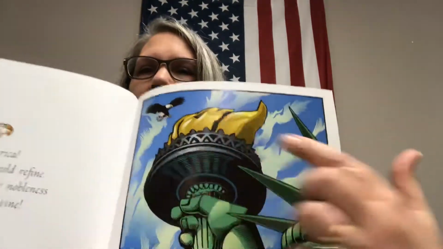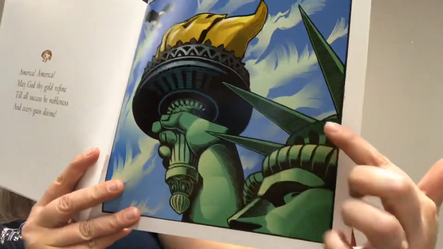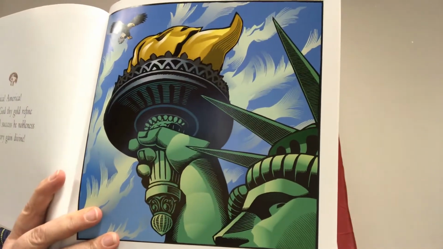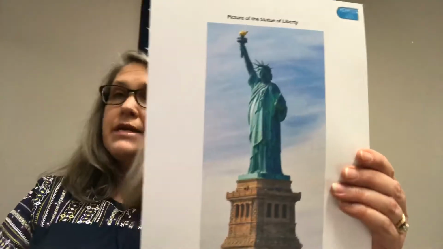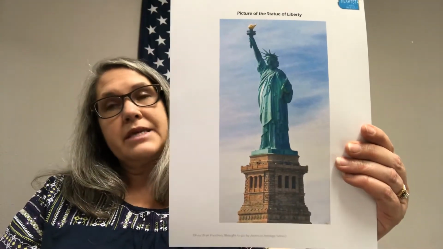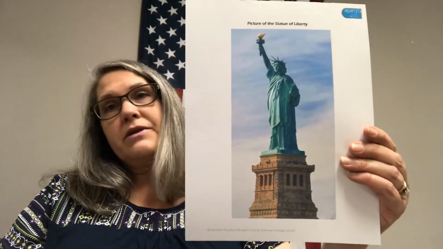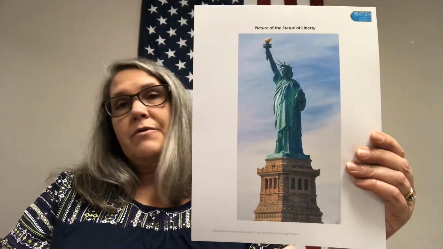Remember, there was the eagle flying up here, and then there's this big statue, and we can only see her face and her torch. This is called the Statue of Liberty. And this statue, here's a picture of the full thing, was a gift to America from another country. And it stands in the harbor on the east coast of America, where many people who came to America looking for freedom and for a better life could see her as they came in to the harbor.